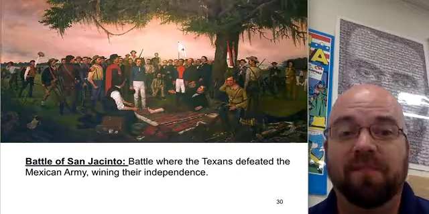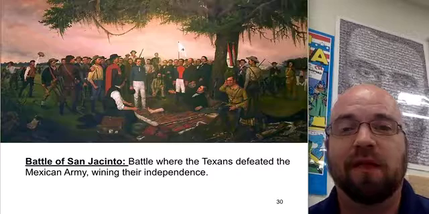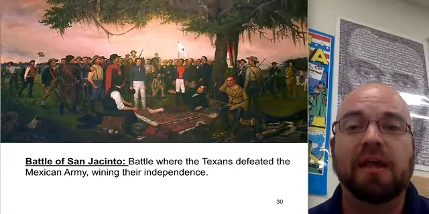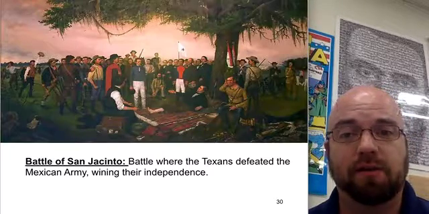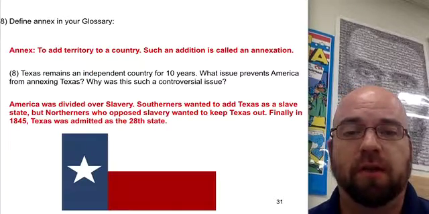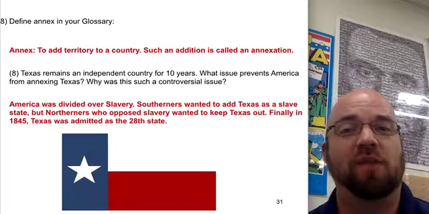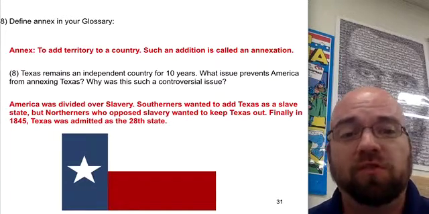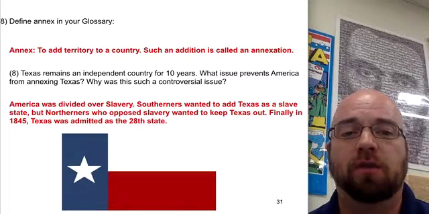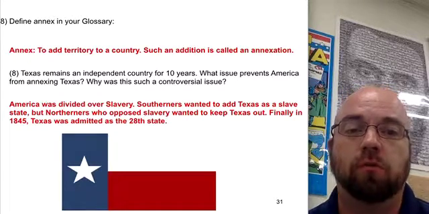Mexico never does officially recognize Texas's own independence, but Texans figure they are independent now from Mexico. They are no longer part of Mexico, and since there are a lot of Americans now, these Texans have these American roots. They want to become part of the United States. They want to be annexed by the United States, which annex means to add on that territory. But it takes almost 10 years for Texas to finally get added as a part of the United States. So for a while, Texas remains its own independent nation called the Lone Star Republic.